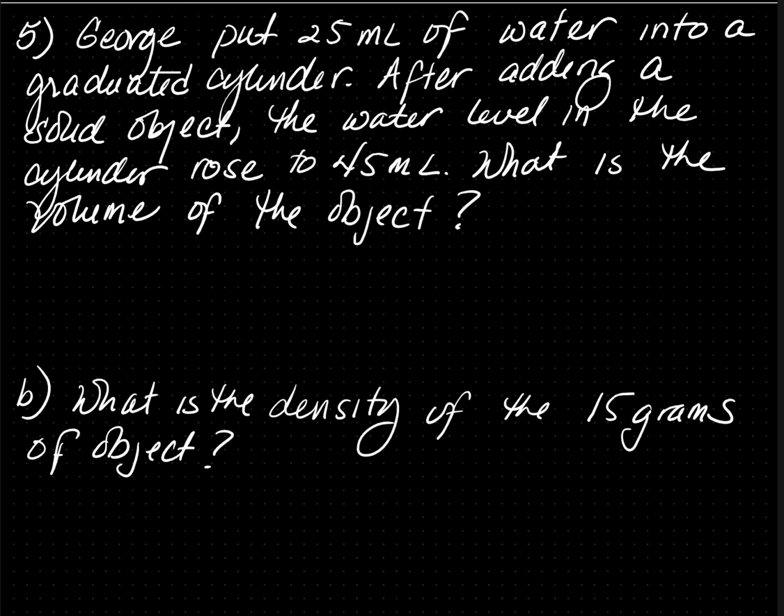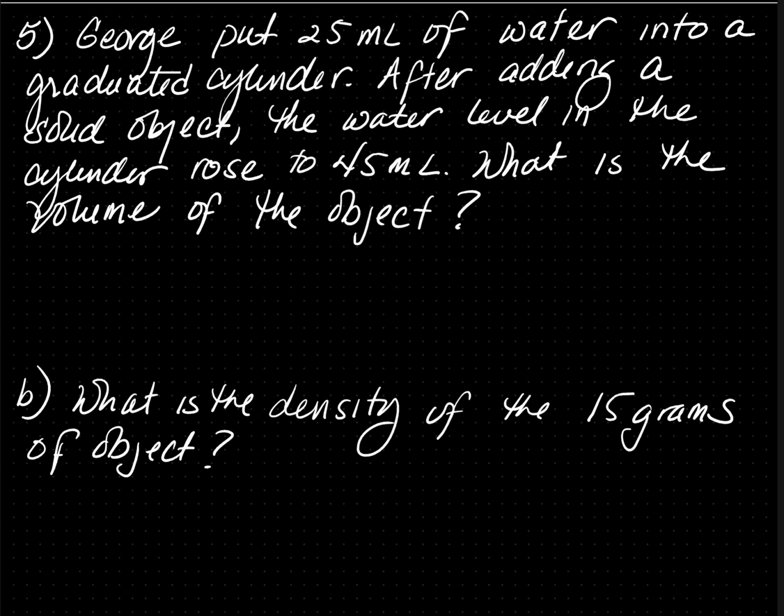In problem 5, George puts 25 mL of water into a graduated cylinder. After adding a solid object, the water level in the cylinder rose to 45 milliliters. What is the volume of the object? So we know this is an irregular object using the displacement method.